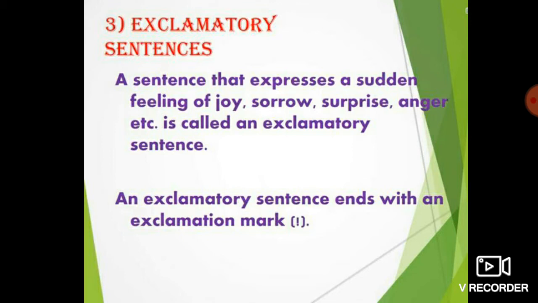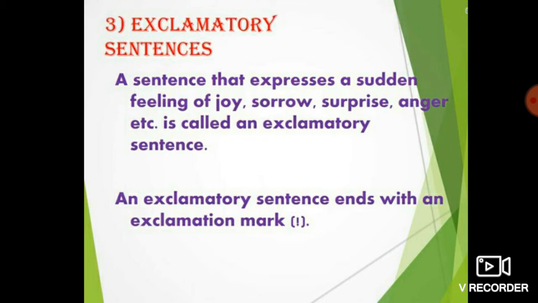These are all sudden feelings. So children, why do I say all these examples? Because exclamatory sentences are used to express a sudden feeling of joy, sorrow, surprise, anger, etc. So this is called an exclamatory sentence.